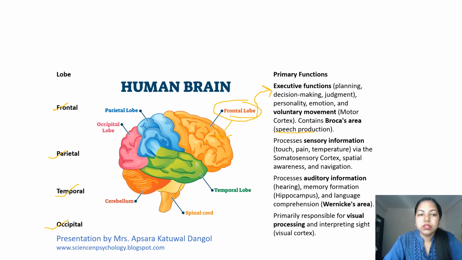Now, the function of the parietal lobe is that it processes sensory information like touch, pain, temperature by the somatosensory cortex, spatial awareness, and navigation. The function of the temporal lobe is that it processes auditory information like hearing, memory formation, which happens in the hippocampus, and language comprehension. The last one, the occipital lobe, is primarily responsible for visual processing and interpreting sight, the visual cortex.